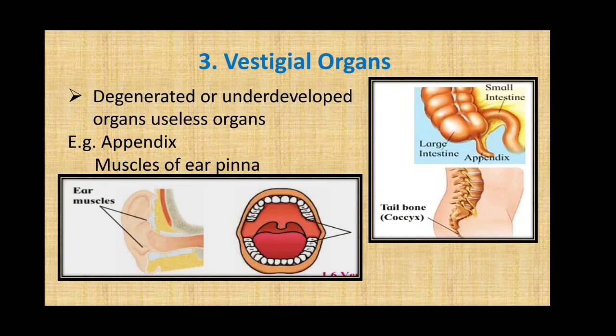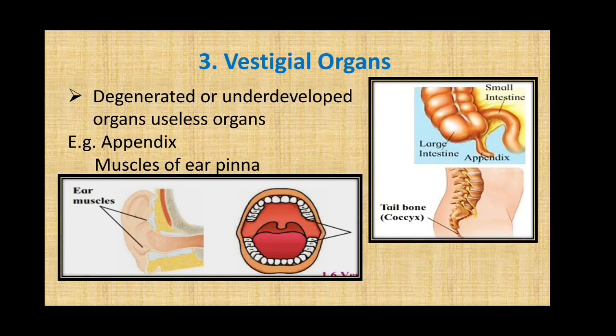In the beginning of the evolution part, I asked you a few questions about the use of wisdom tooth, the tailbone, the organ appendix in our body. The answer to those questions is present in this evidence. The third, that is vestigial organs. What are these vestigial organs? The degenerated or the underdeveloped useless organs are called vestigial organs.